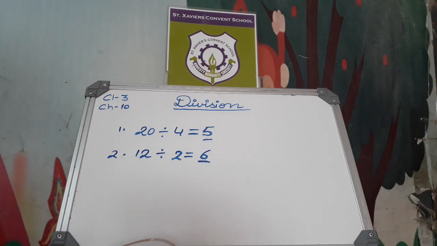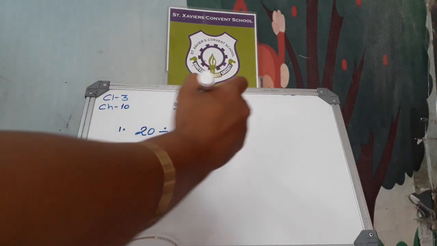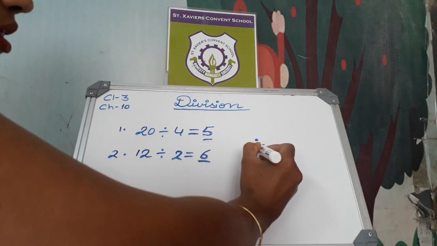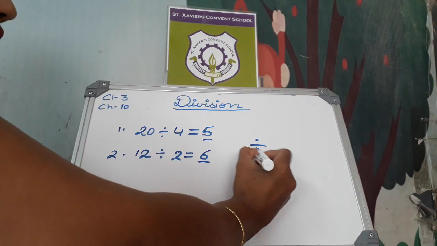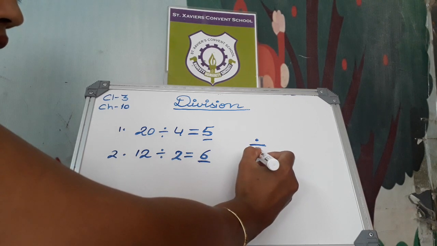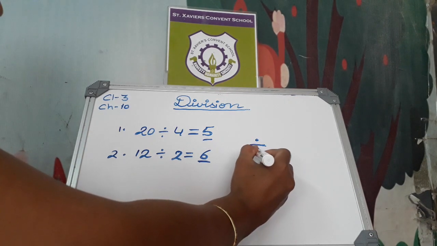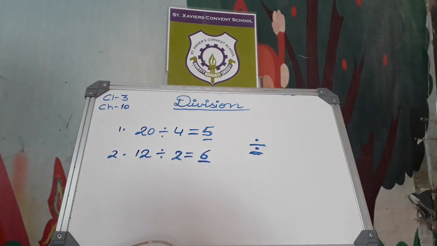Sign of division. डिवीज़न का साइन आप लोगों को पता है कैसे लगता है. This is the division sign. And 20 divided by 4 is read as divided. It is read by divided. We call it divided when we read it.